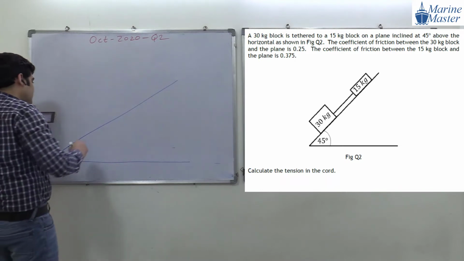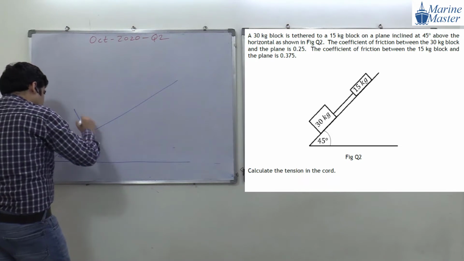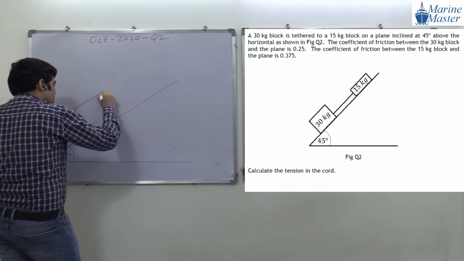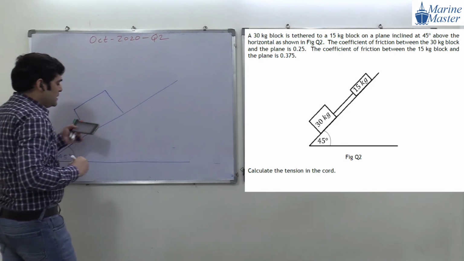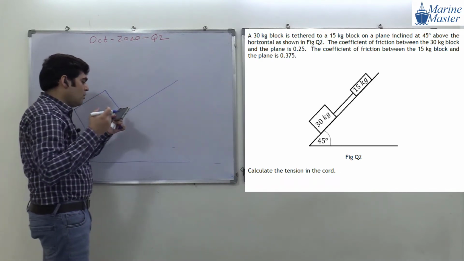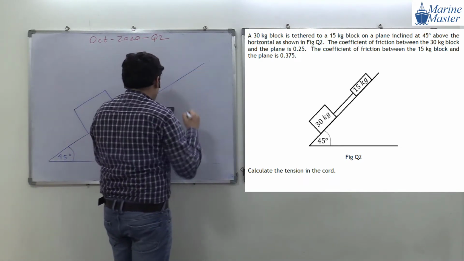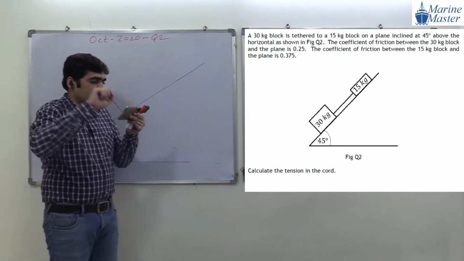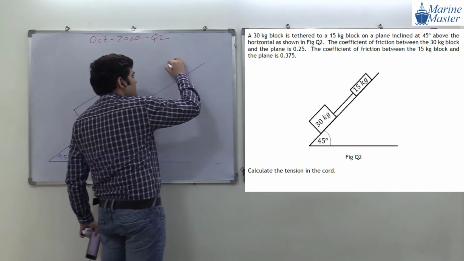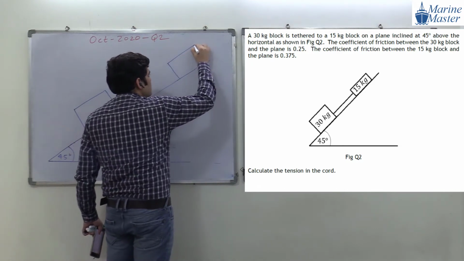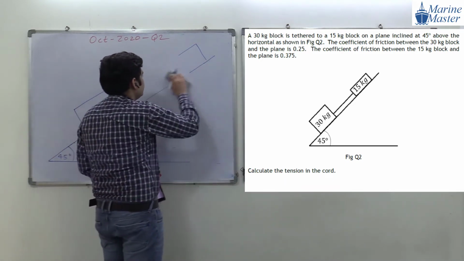On this plane we have a 30 kg mass. Try to observe the things carefully, everyone. Don't write anything, don't draw anything. This is our 30 kg mass, and it is connected to what? A 15 kg mass. Tethered means connected by some cable or wire. So this is our 15 kg mass. Try to observe the things.